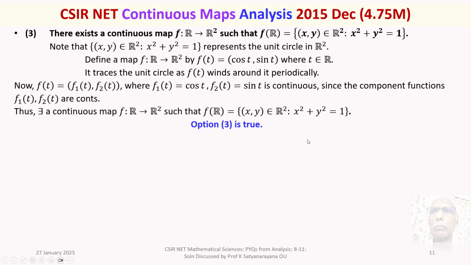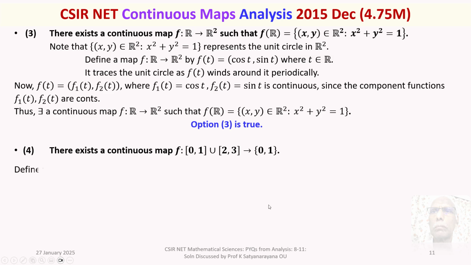Right. We move on to the last option. Option 4. There exists a continuous map f from the closed unit interval union the closed interval 2 to 3 to the doubleton set consisting of two elements 0, 1.